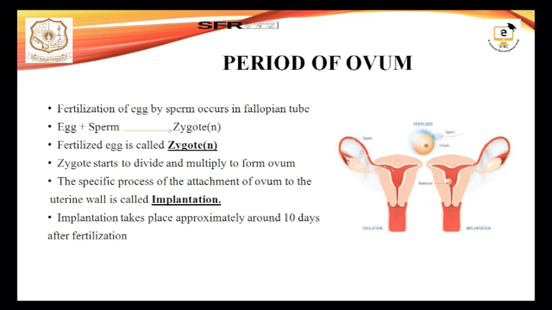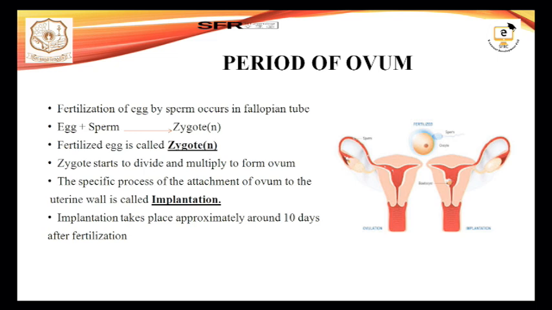The zygote, after its conception, divides and multiplies to form the ovum, because it is the period of ovum. The divided ovum goes through a number of cell divisions, to 2, 3 and 4 and so on, and the number of cells increases. Now what happens? The attachment of the ovum to the uterine wall. From the fallopian tube, the ovum comes and attaches to the uterine wall with the help of some tendrils.